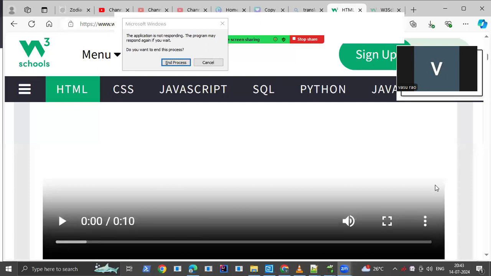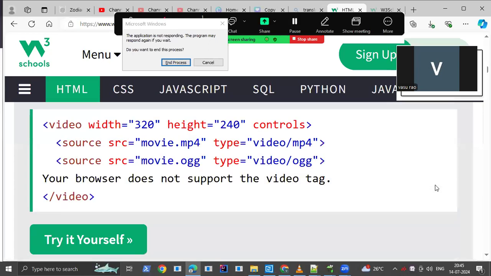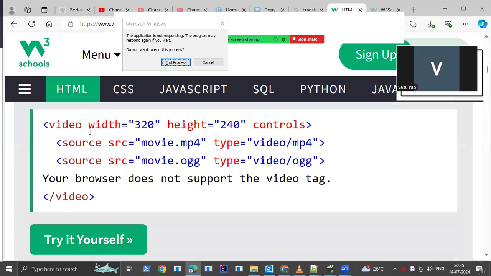So next, let us try to understand. Here I told you that this is the code. Source is what? Source is an attribute.